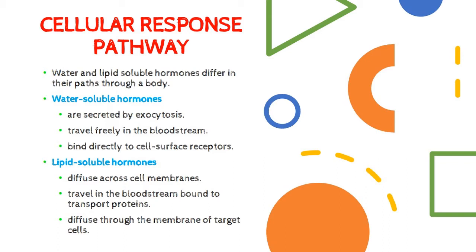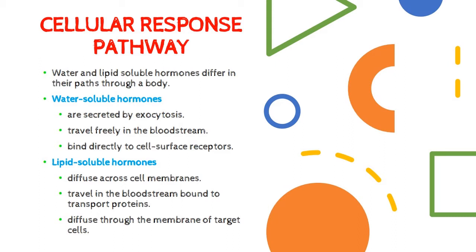So the response pathway differs in its path through the body, depending on whether the hormone is water or lipid soluble. For the water soluble hormones, for example peptide hormones and some of the amine hormones, normally they will be released to the blood circulation by